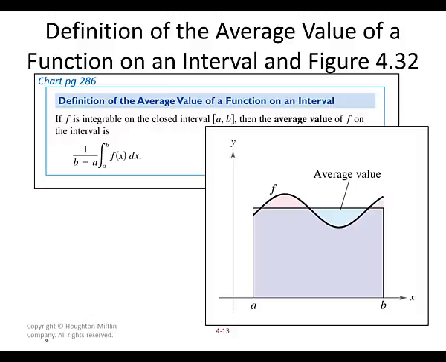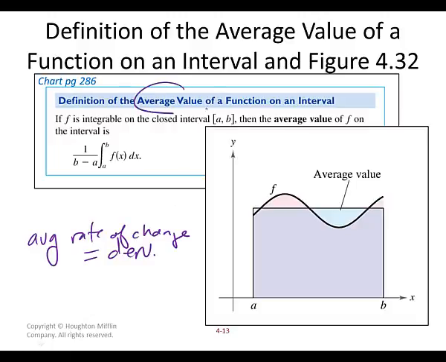Okay, so there's 2 different things that when we have average, you got to be careful, okay? First semester, one of the first things we learned was average rate of change. That's different than average value. Average rate of change means you do a derivative, okay? Average rate of change is the slope of something, okay? The average value of something, it's basically the same thing as kind of the mean value theorem. It's what basically kind of makes this so it averages out and becomes the rectangle versus the curves. How do I take this and fill it in there and this and fill it in there, right?